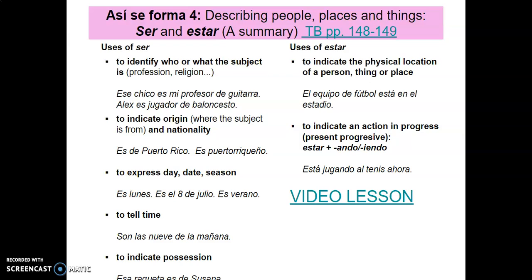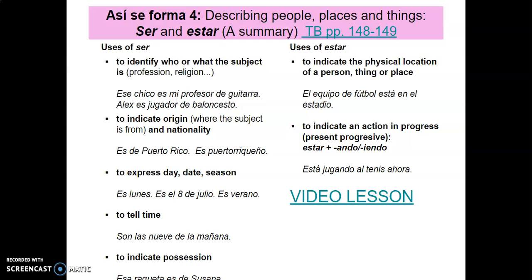We also use estar, and it's not listed on here, but we use estar anytime we're talking about a condition, okay? How one is feeling, the condition of the weather. Está soleado, está nublado, right? That's the condition of the weather. Yo estoy contenta. Yo estoy triste. That's my mood, my condition. That's how I'm feeling, right? ¿Cómo estás? I'm asking you how you're doing. So estar is always used with your conditions or how someone is feeling.